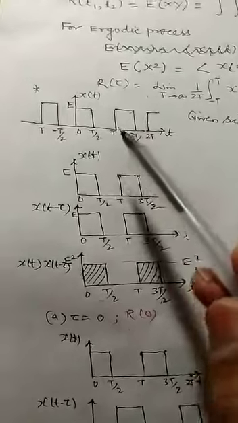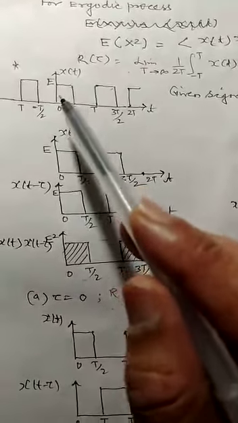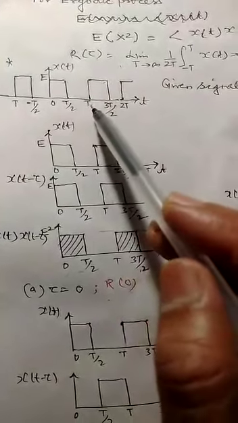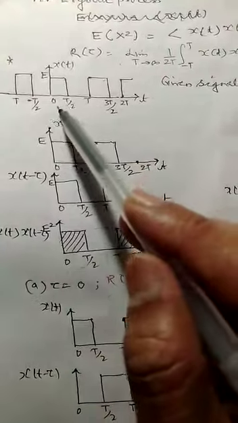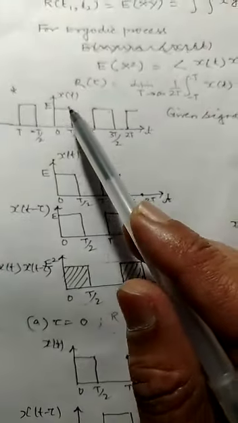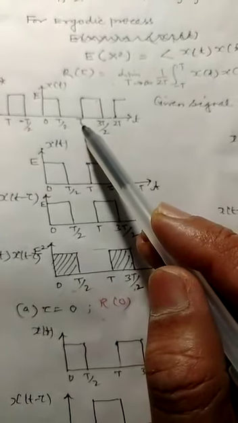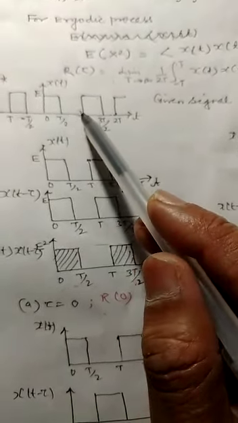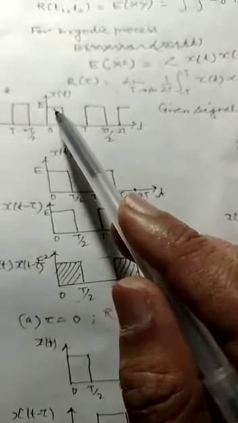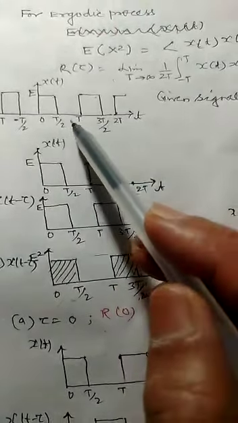Suppose one waveform is given, a periodic, deterministic signal, x of t, from 0 to T by 2, and its time period is T. Over 0 to T by 2 the value of x of t exists, whereas from T by 2 to T the value does not exist. So this square wave is given here, that is x of t.